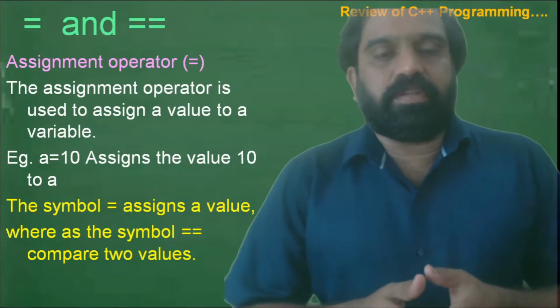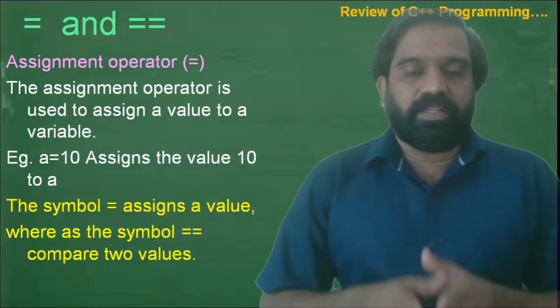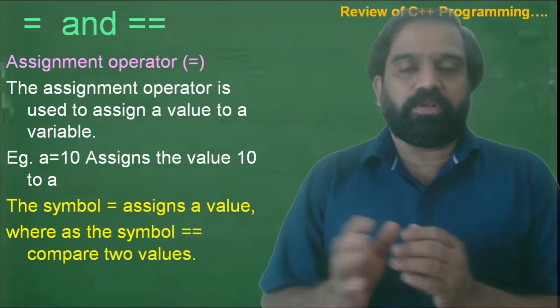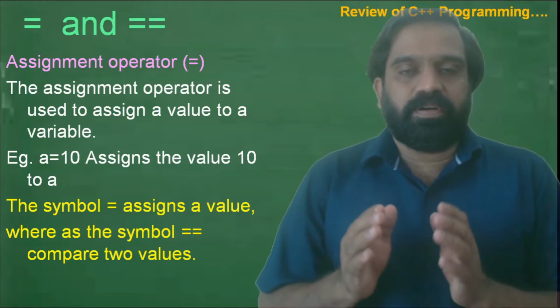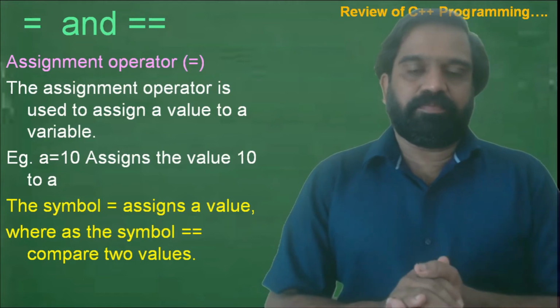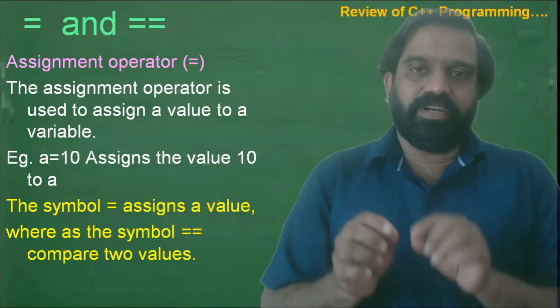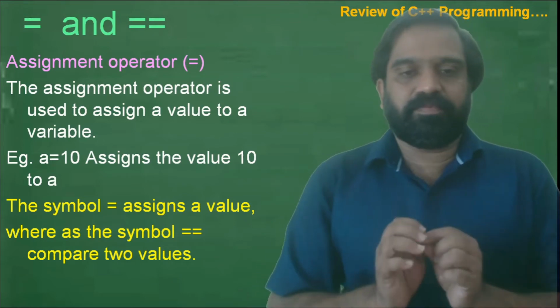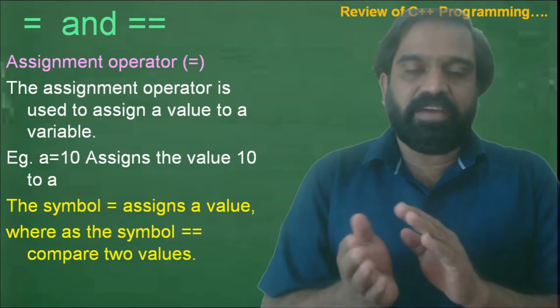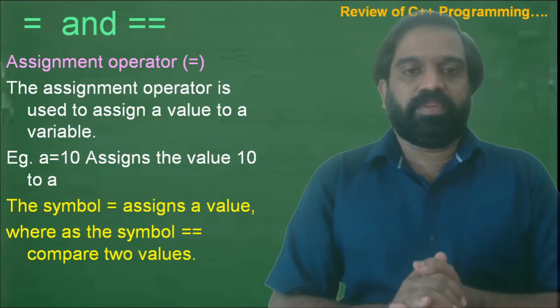Next, the assignment operator, equal to. The assignment operator is used for assigning a value to a variable. For example, a is equal to 5 or a is equal to 10; now 10 will be stored in a. So to assign a value to a variable, we can use the equal to operator.